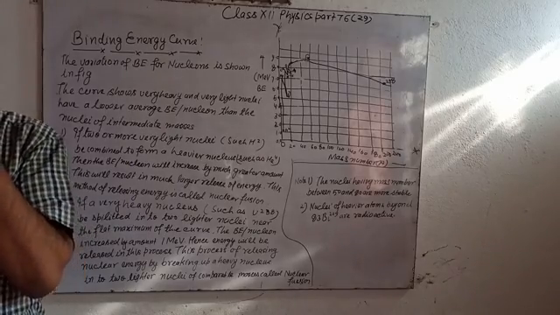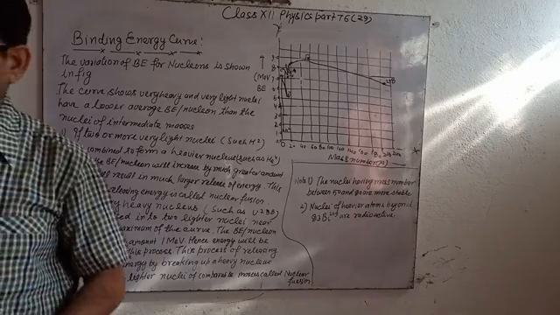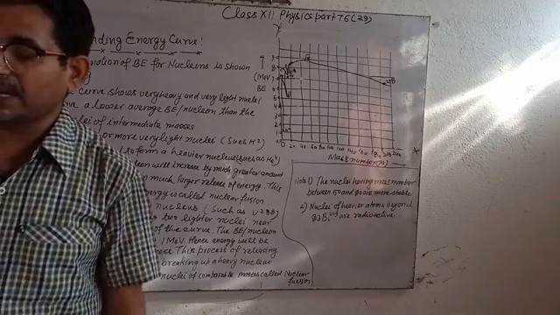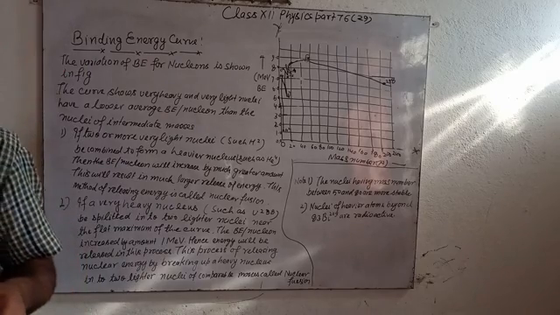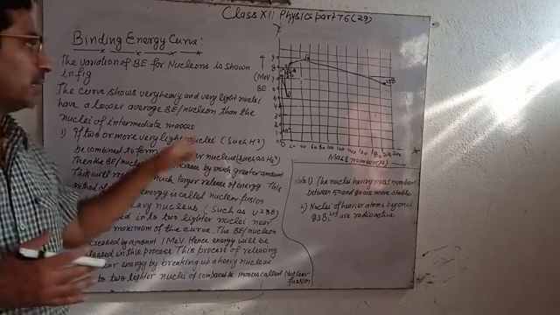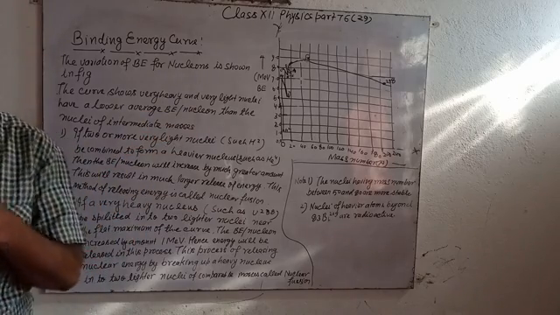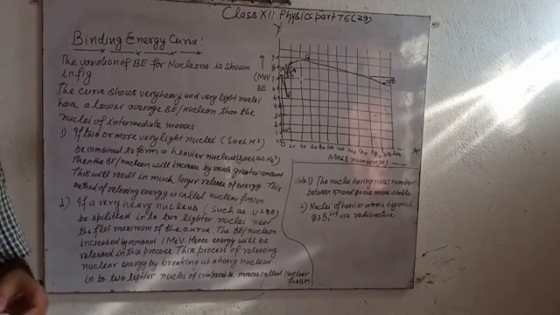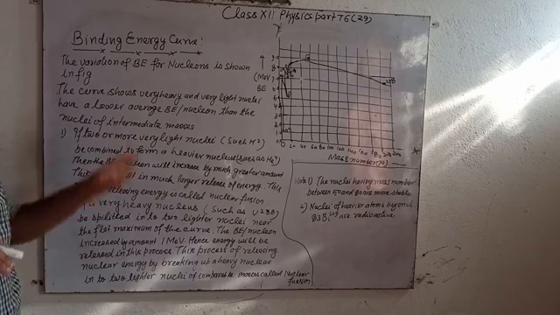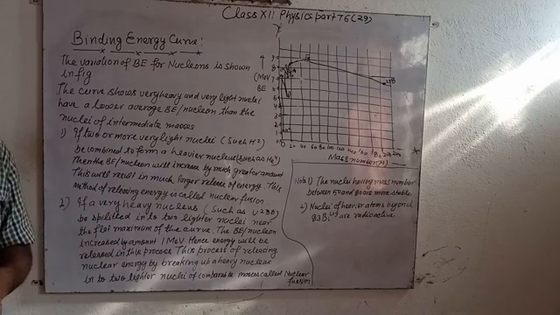I have also already explained mass defect and binding energy per nucleus. You know that the higher the average binding energy per nucleon, the greater is the stability of the nucleus.